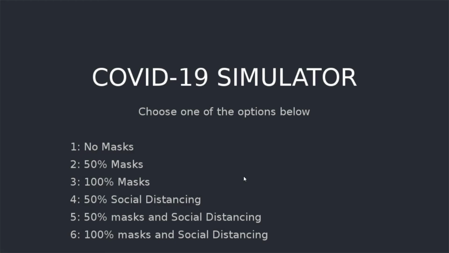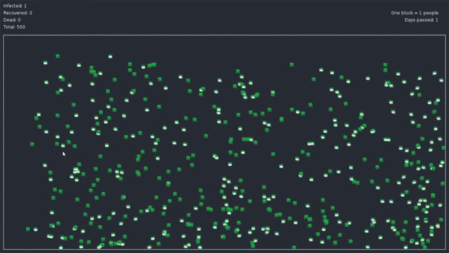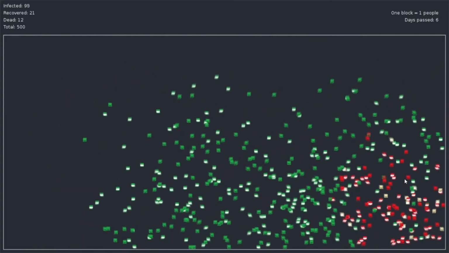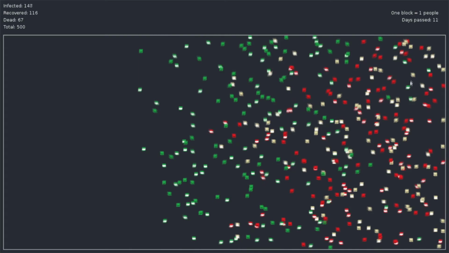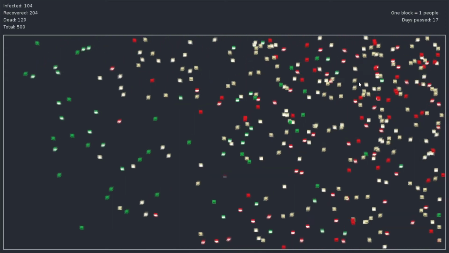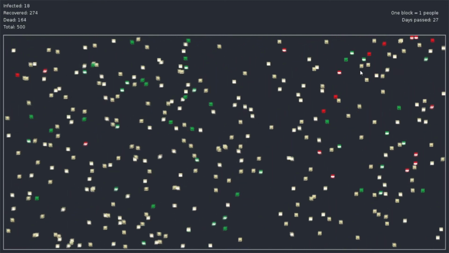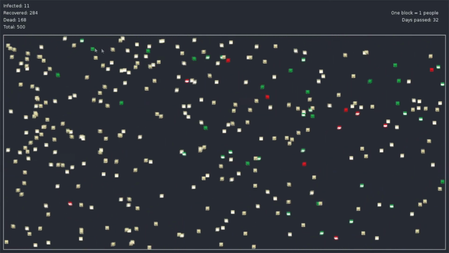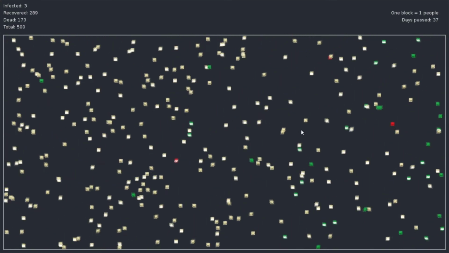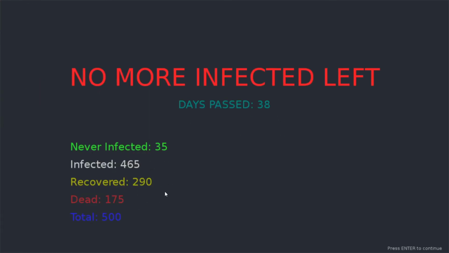This project was created using a language called Lua on something called Love2D, which runs the Lua. There's 6 scenarios. You can click 1, 2, 3, 4, 5, and 6, and it'll run one of them. So start with number 2. Basically, green is healthy, red is infected. This white yellow means that they have recovered. If an infected person touches a healthy person, the healthy person then becomes infected, and it'll keep running until no one is infected.